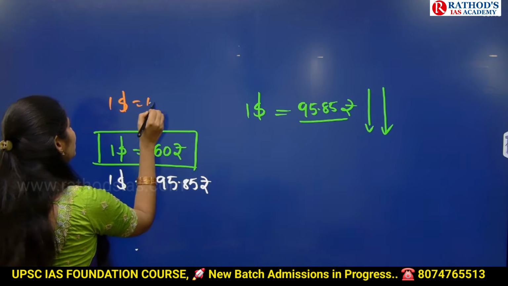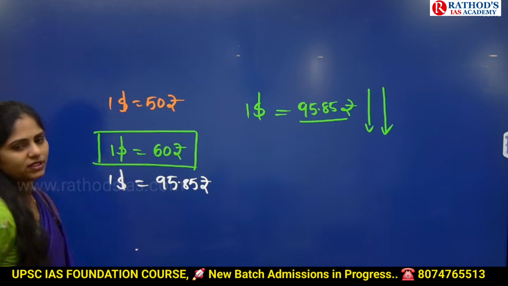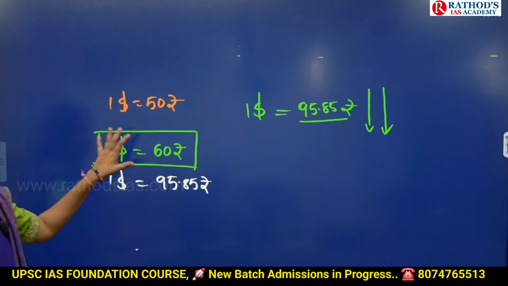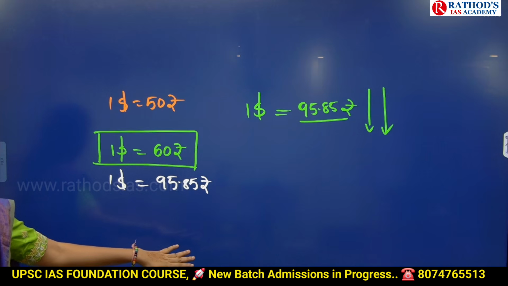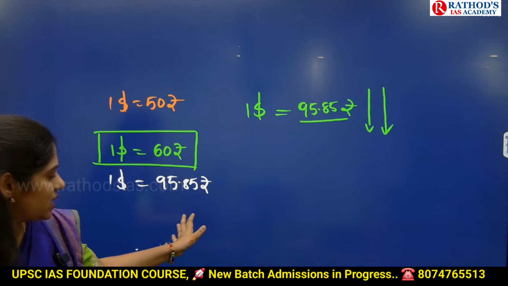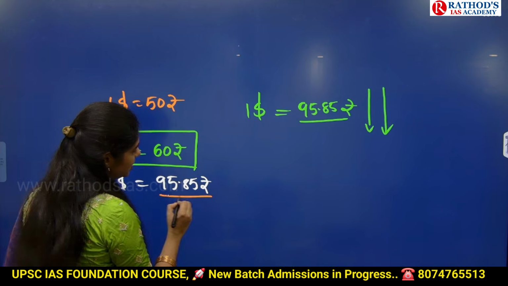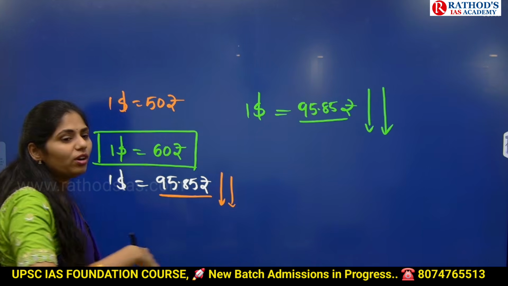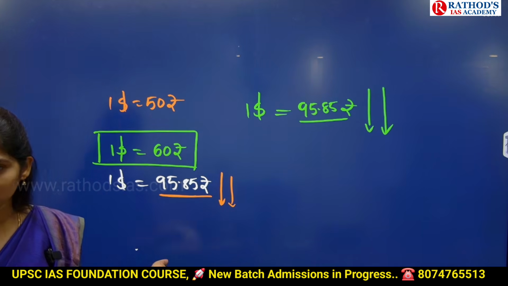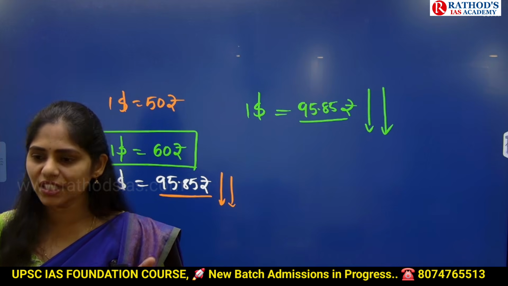And I'll take one more scenario. $1 is equal to 50 rupees. So this is the standard one, $1 is 60 rupees. But now the present $1 value is like 95 rupees. That means the rupee value is increasing or decreasing? So we have to give more rupees to get $1. So that means rupee value is decreasing.